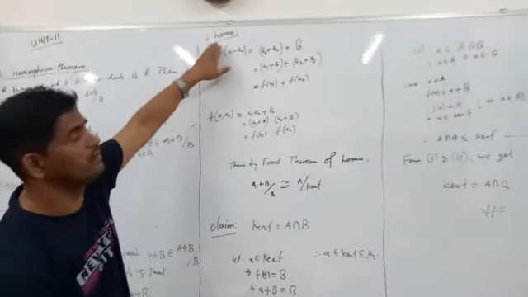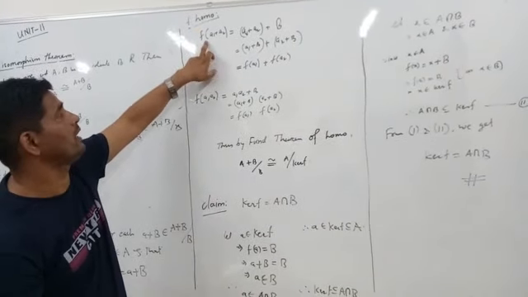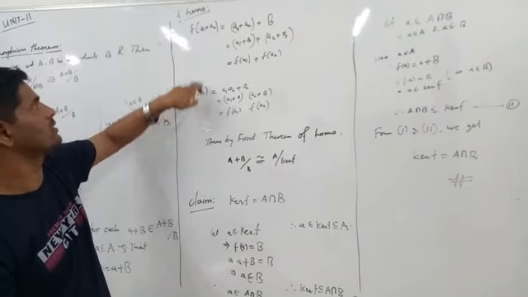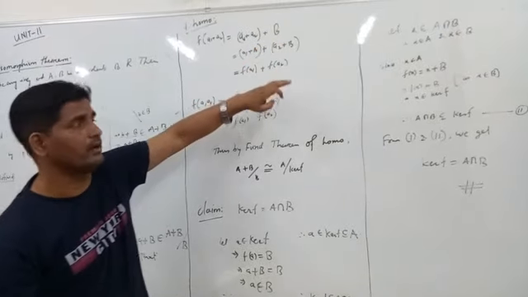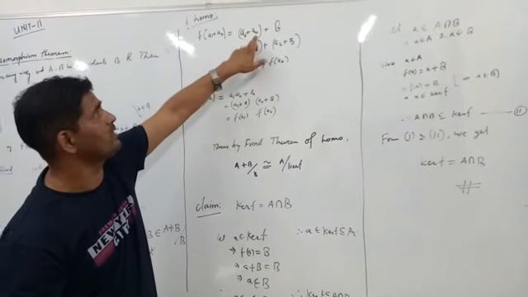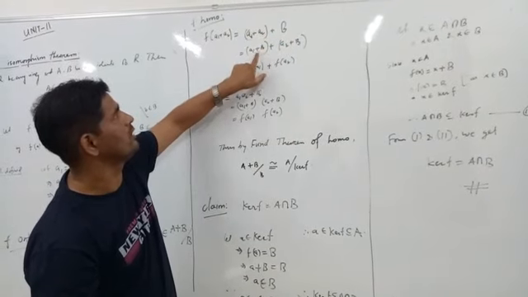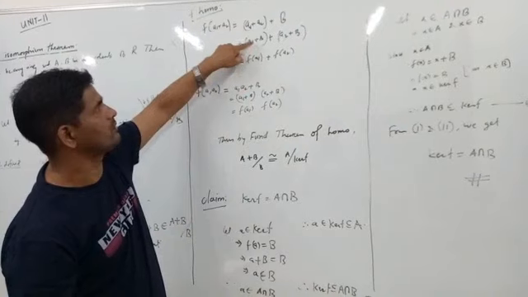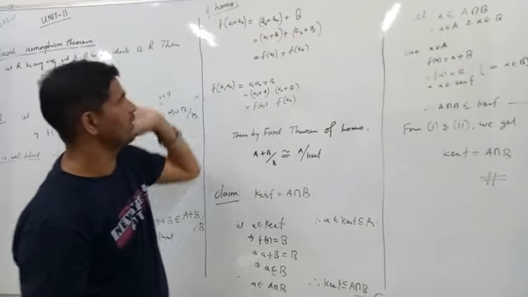Now next our target is to show that f is a homomorphism. For this we first show it for addition, and then for multiplication. So f of a1 plus a2 equals a1 plus a2 plus B, and this is by definition f. Then the sum of two cosets is a1 plus B plus a2 plus B, and we express it this way, and again by definition this equals f of a1 plus f of a2.